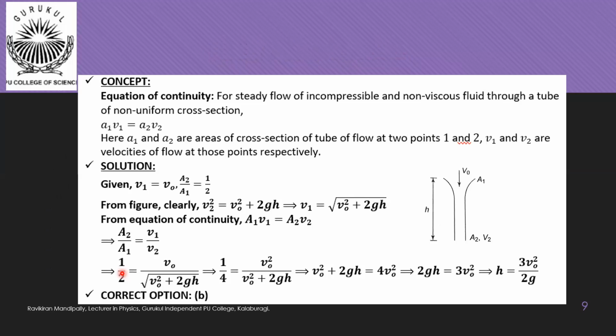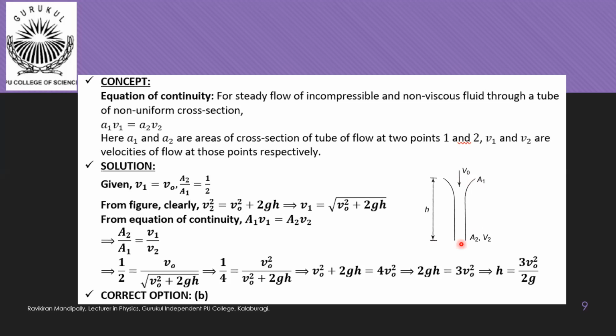So this is the situation basically. In the diagram, the liquid is coming just from the tap, and as we know, as we move downward, the stream's area of cross section will decrease.